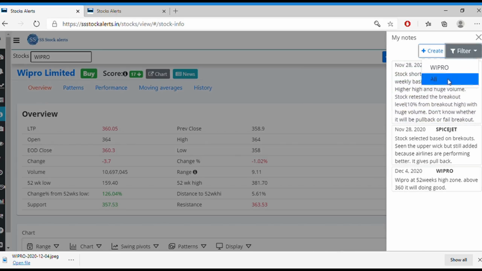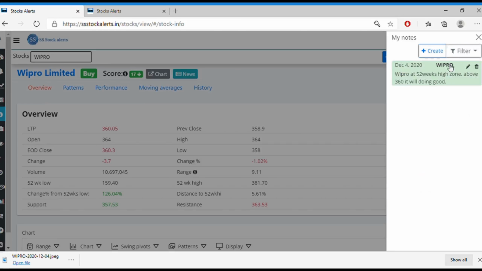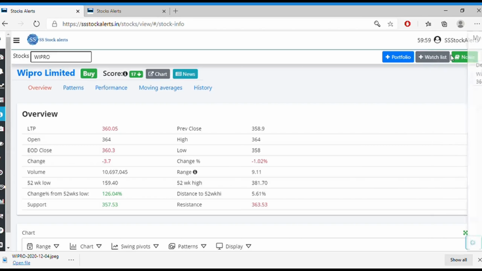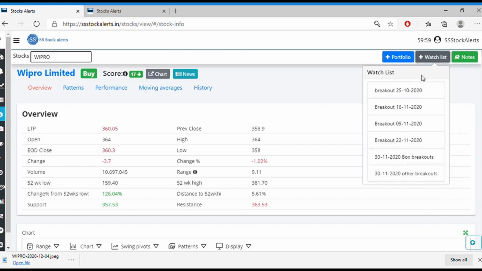And if you want to filter specifically for Wipro, you can do this. And you can add to your portfolio or your watch list, and you can click, so it will show you the watch lists you have created, and you can select any watch list, and it will be added to that watch list.